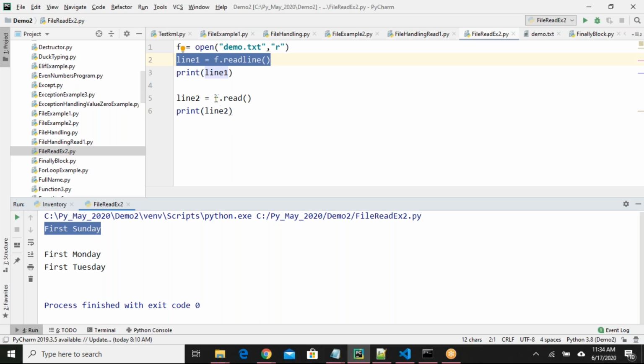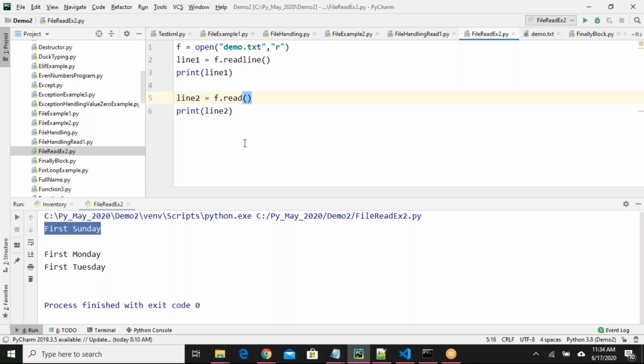Then I called f.read, so it will read from line number 2 to the end of the file. The remaining entire data is retrieved and assigned to line2. Is this program clear to everyone? Or here if you say, for example, read 10, only the next 10 characters will be retrieved.